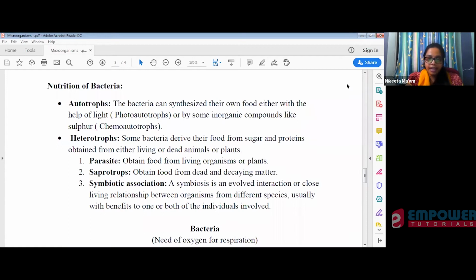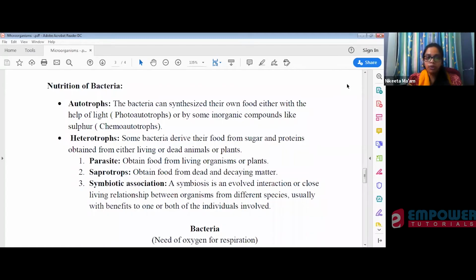The organisms which produce their own food with the help of light, we call photoautotrophs, and the organisms which synthesize their own food with the help of inorganic compounds like sulfur, we call chemoautotrophs.